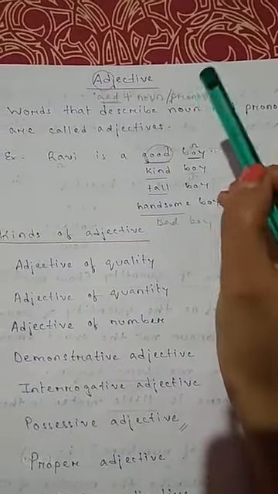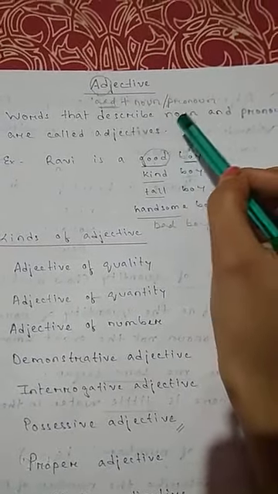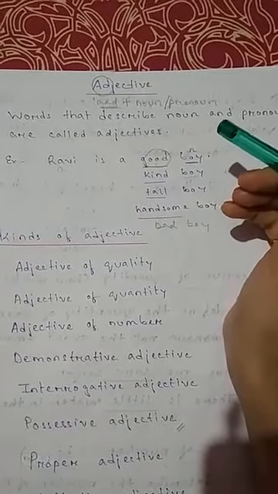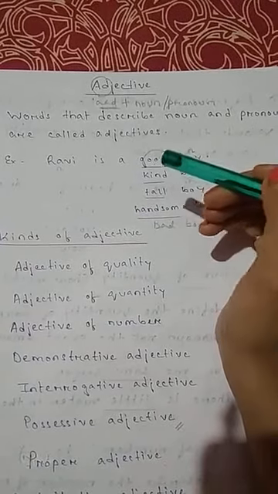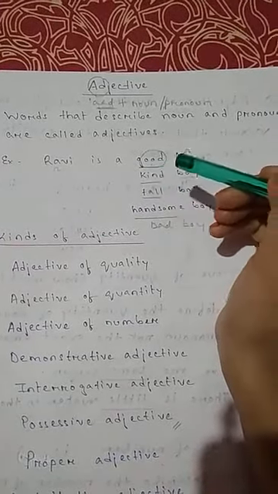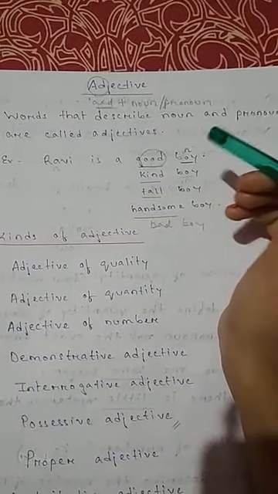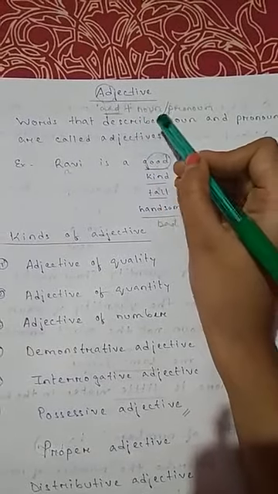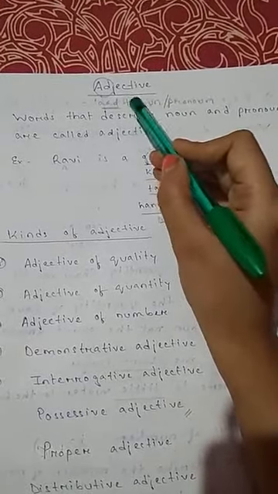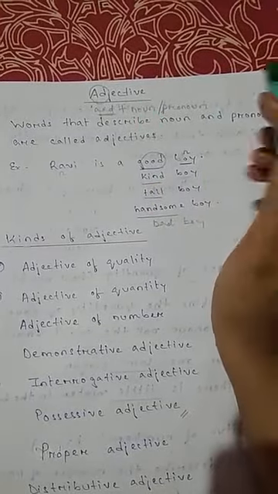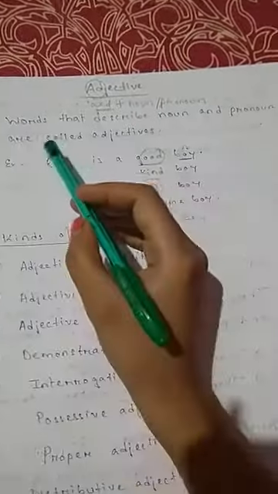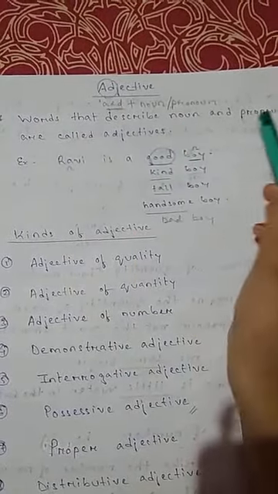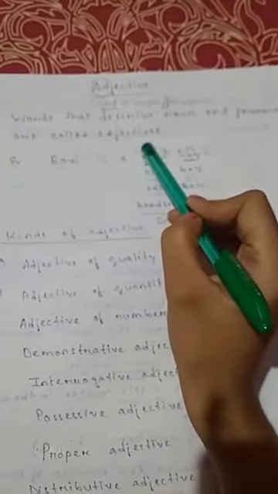Why? These words are added with a noun or a pronoun to describe that noun or pronoun, or in other words, I can say these words give us some information about the noun or pronoun with which they are added. Now, I can also say that these nouns or pronouns are adjectives' best friends. They always sit together. Now let's look at the definition. Words that describe noun and pronoun are called adjectives.